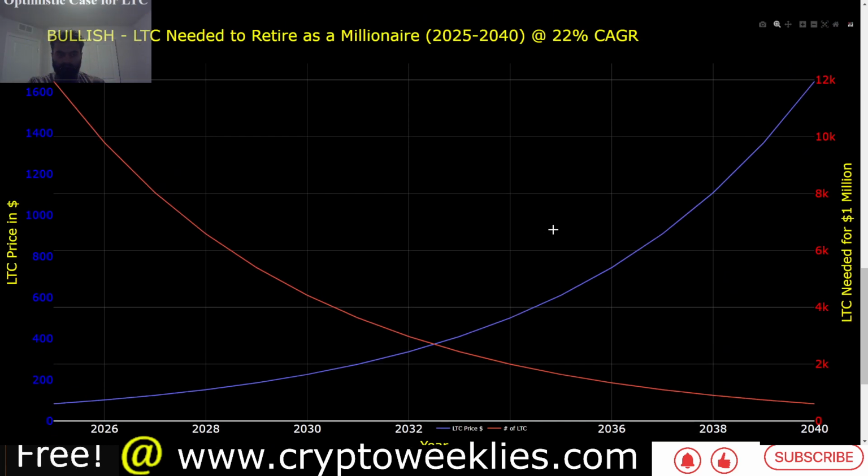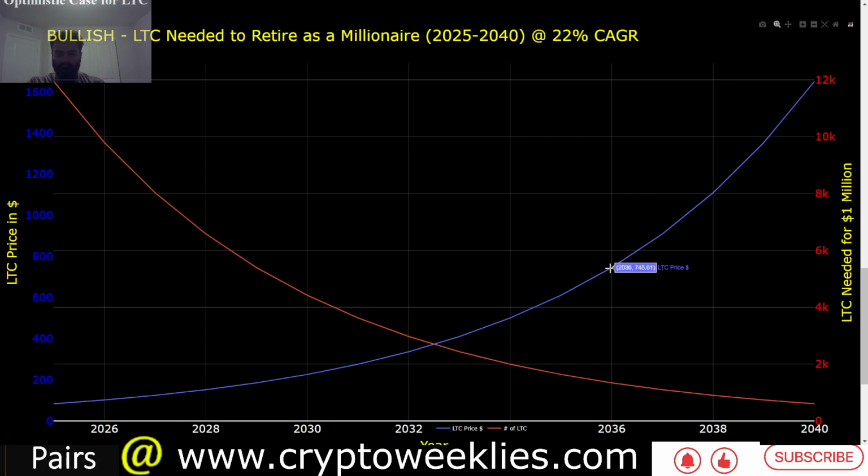So now we can focus our attention on the retirement model for Litecoin, and we'll be spending only some time on this 22% growth rate forecast. This is compound annual growth rate. The purpose is to tune out the noise between the bull market and the bear market, and assume that if Litecoin were to stay alive for the next 15 years and grow at around 22% compounded year over year, what could be its theoretical price in 2040, at around $1,600.